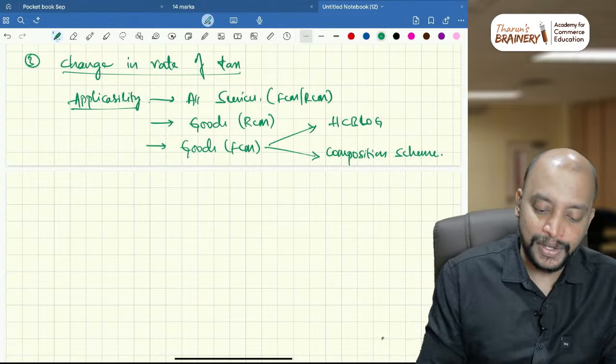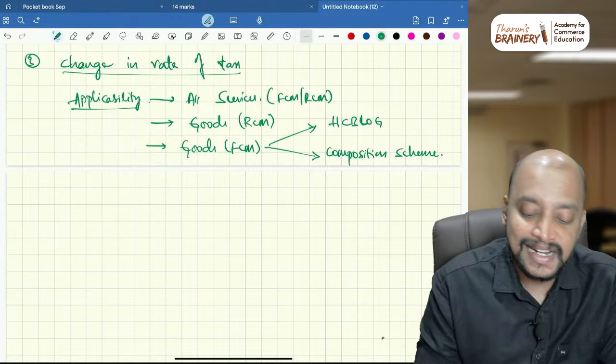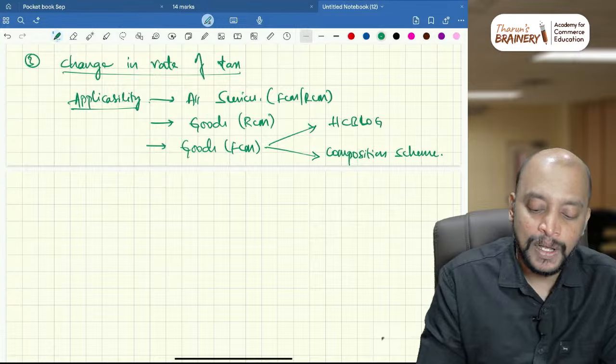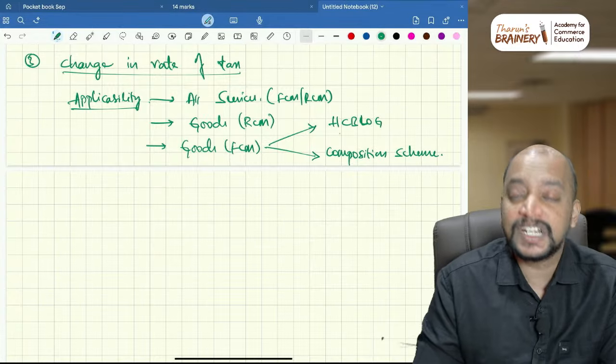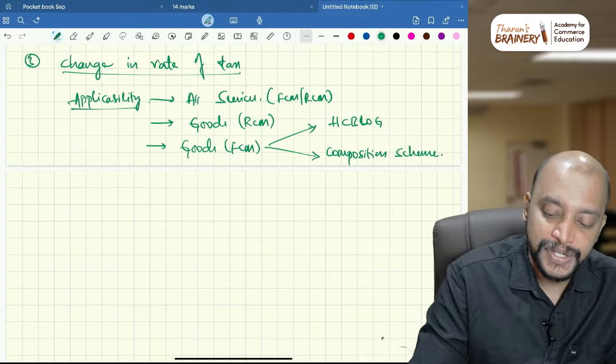Next, this is about this. So to whom is change in rate applicable? For all services FCM or RCM, goods RCM, goods FCM, HC block, that is specified actionable claims and composition scheme.